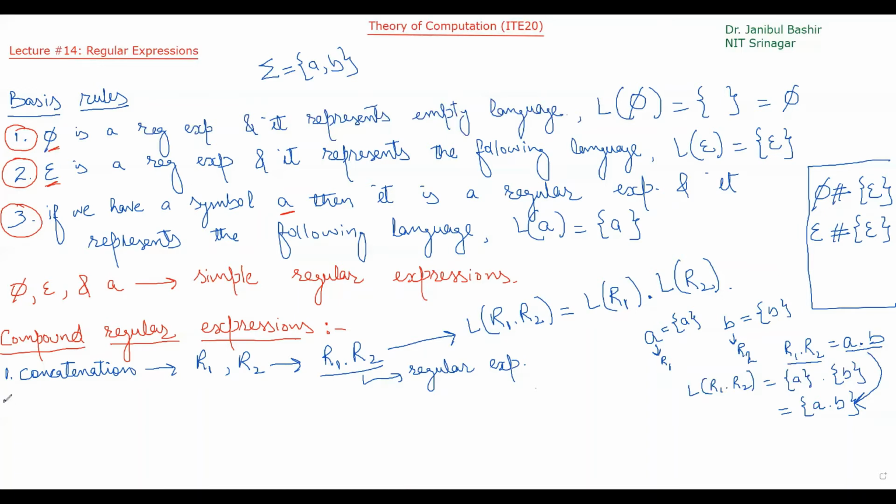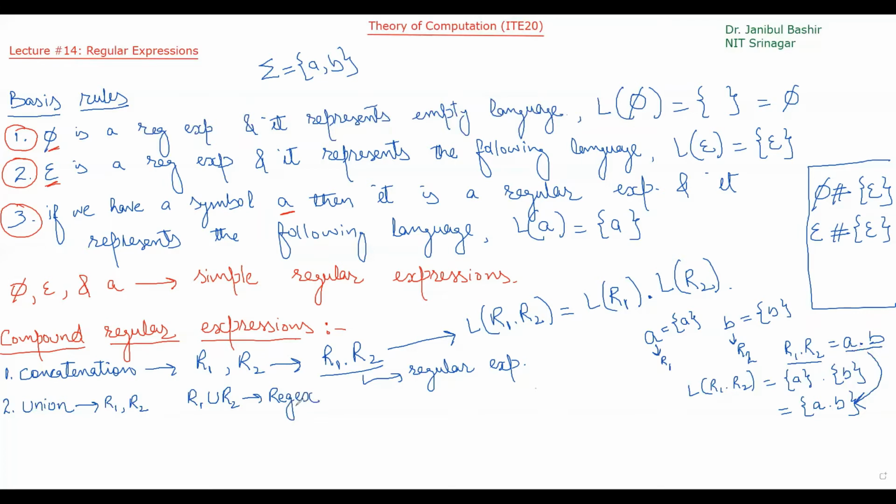The second method is union. Using a union, we can create a new regular expression. What does that mean? If R1 is a regular expression and R2 is another regular expression, then the union of these two, R1 union R2, is also a regular expression.